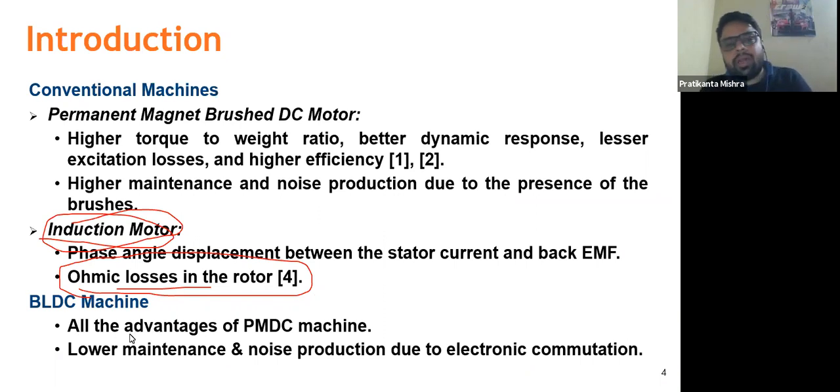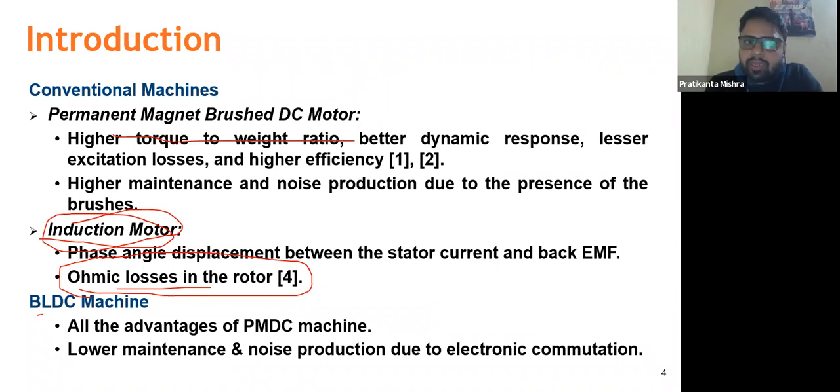So all the advantages that are there in a permanent magnet brush DC motor are also present in a BLDC motor, if it is a permanent magnet BLDC motor, obviously. Another additional advantage is that the maintenance cost is reduced, because obviously we are not using carbon brushes. As the name suggests, it is a brushless DC motor, and the commutation is done from a power electronic converter, which is driven through a controller.